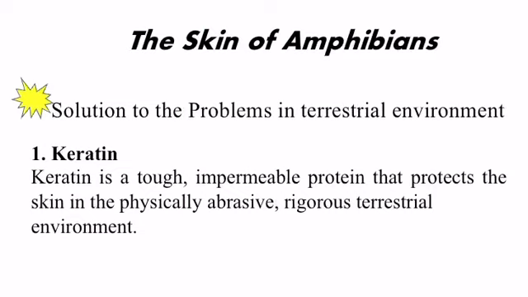The first one is keratin. Keratin is a tough, impermeable protein that protects the skin in the physically abrasive, rigorous terrestrial environment. During amphibian evolution, keratin production increased in the outer layer of skin cells. The increased keratin in the skin also protects the cells, especially their nuclear material, from UV light.